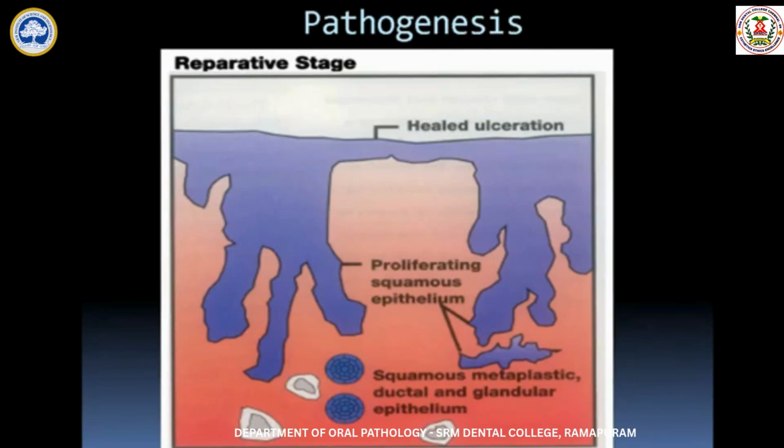So these are the pathogenesis or the 5 stages of your necrotizing sialometaplasia. The first is your infarction or the necrotic stage. Second, the sequestration stage. Third, the ulcerative stage. The fourth, the reparative stage. And the fifth is the complete healed stage.